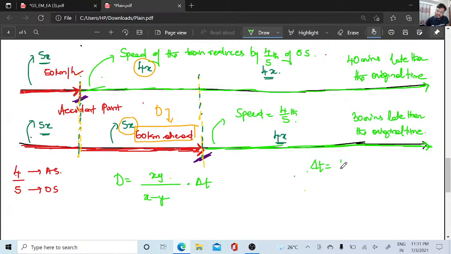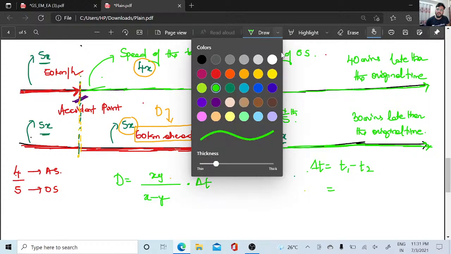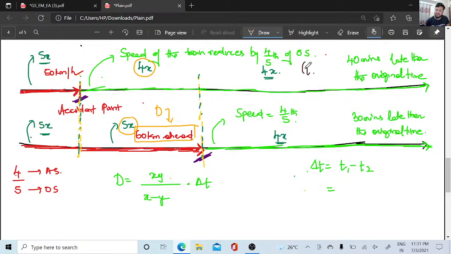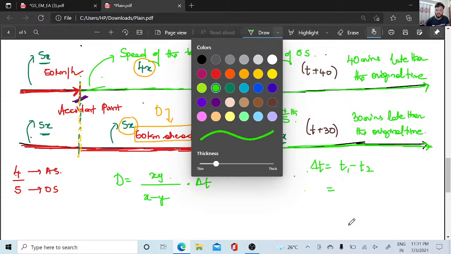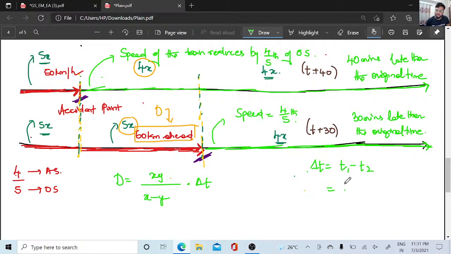Delta t is t1 minus t2. 40 minutes later than the original is t plus 40, and 30 minutes later than the original is t plus 30. So substitute both: t plus 40 minus t plus 30.